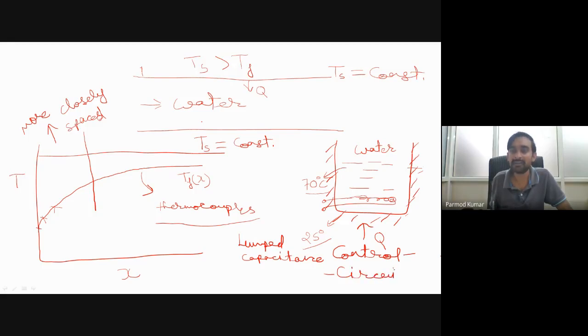So we should have some control circuit. What it will be doing, it will be sensing the temperature and comparing it with some set value of temperature. If the temperature is below the set value, then the heater will be switched on, and if it is reaching the set value, or above the set value, then the heater will be switched off. So that will be the part of the control circuit.